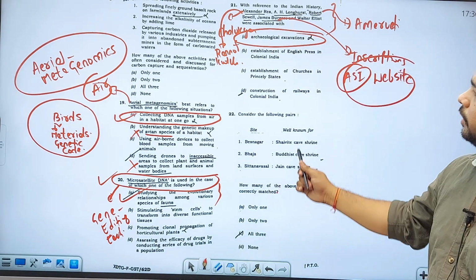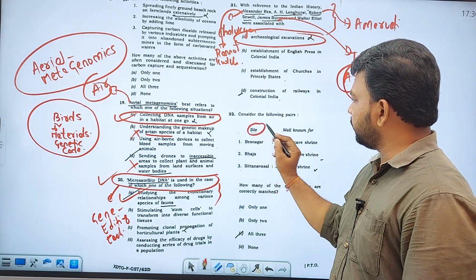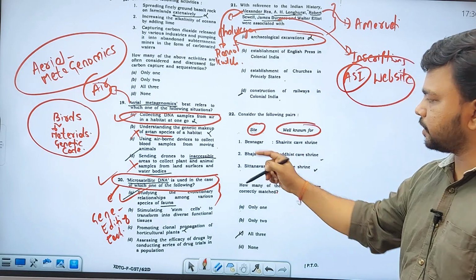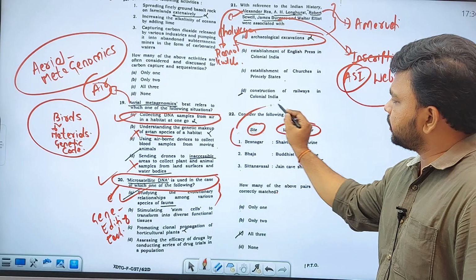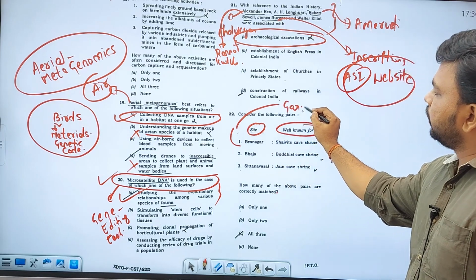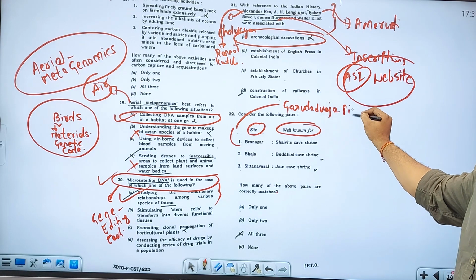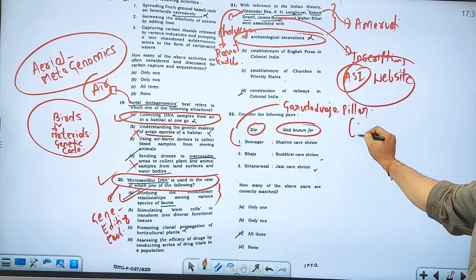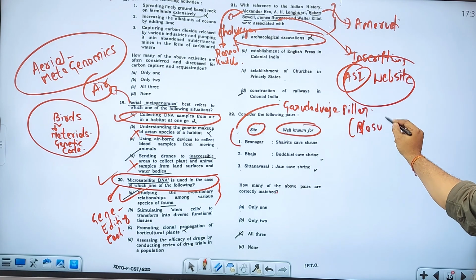Many people go with these things. Consider the following pairs: site and what it is well known for. Besnagar. We all know from the NCERT that Besnagar is known for its Garuda Dhwaja pillar. The Garuda Dhwaja pillar was erected in the name of Vasudeva, that is Krishna, right?